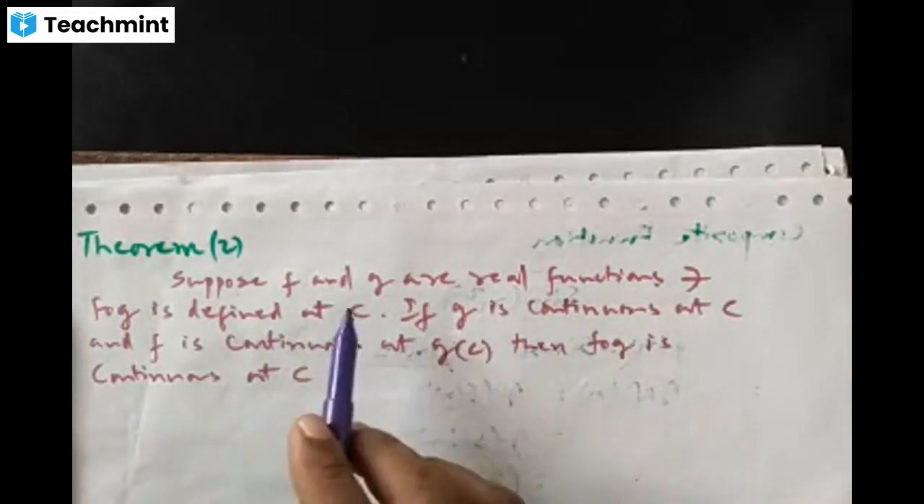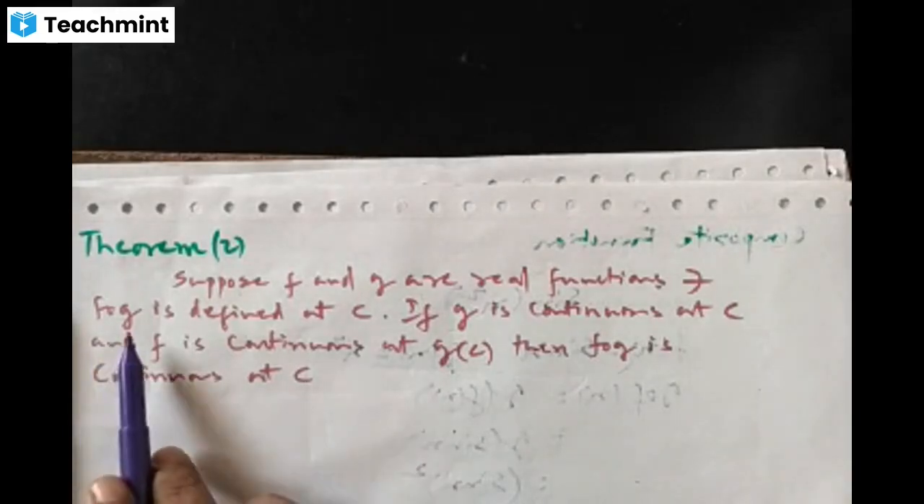In theorem number 1, we have learned that the sum of two continuous functions is again a continuous function, the difference of two continuous functions is a continuous function, the product of two continuous functions is a continuous function, and the quotient of two continuous functions is a continuous function, right? Now we are going to discuss theorem number 2. First, take down the statement of theorem number 2. Theorem number 2 is based on composite function. Suppose f and g are two real functions.